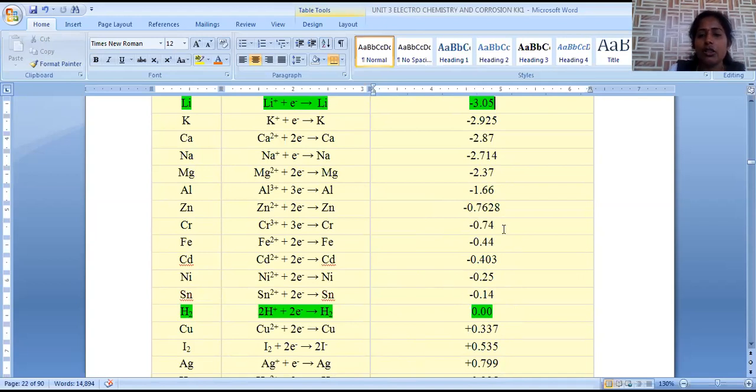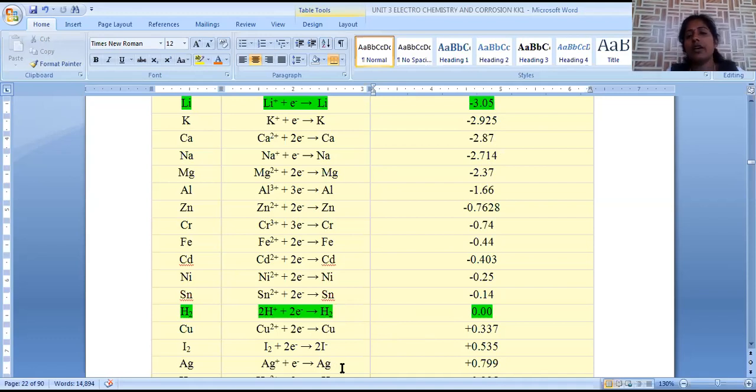Above this hydrogen, all the metals have ease of releasing electrons. Below this, all the metals have ease of gaining electrons. That's the reason why the elements present above hydrogen act as anodic metals, the anodic compartment in galvanic cell construction, whereas the elements present below hydrogen are more prone to work like a cathodic region.